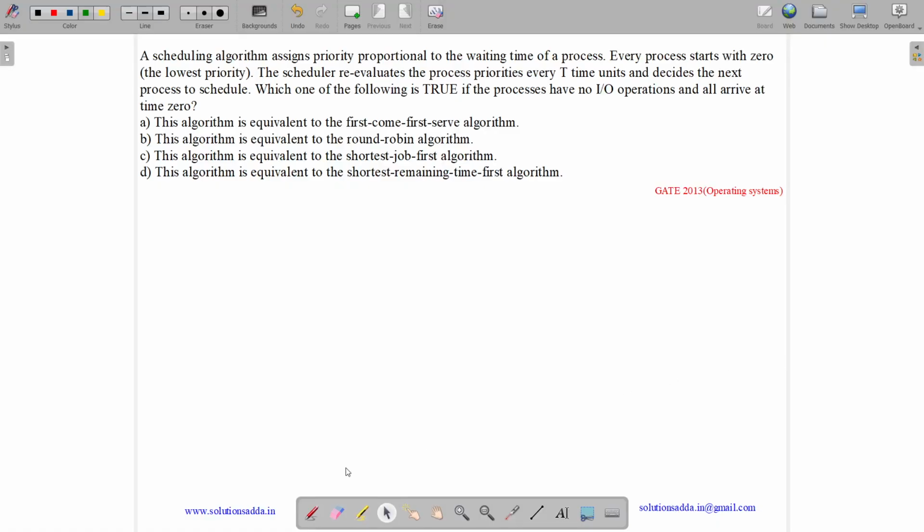This question belongs to operating system subject and was asked in GATE CSE 2014-2013. So the question states, a scheduling algorithm assigns priority proportional to the waiting time of a process.